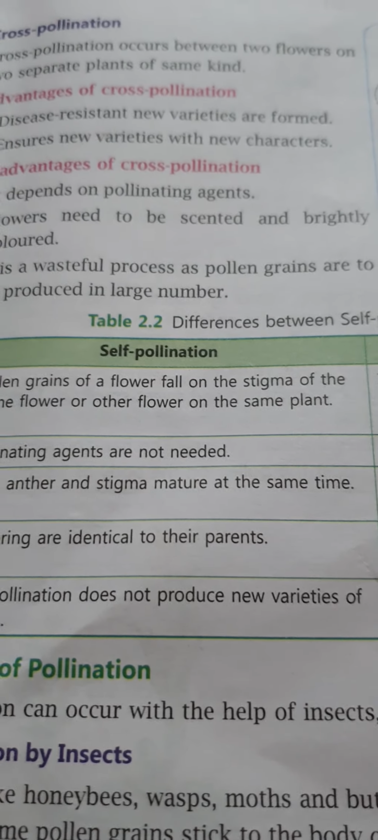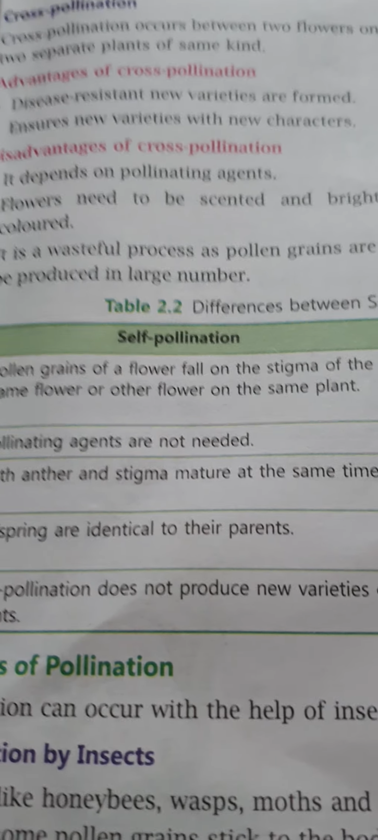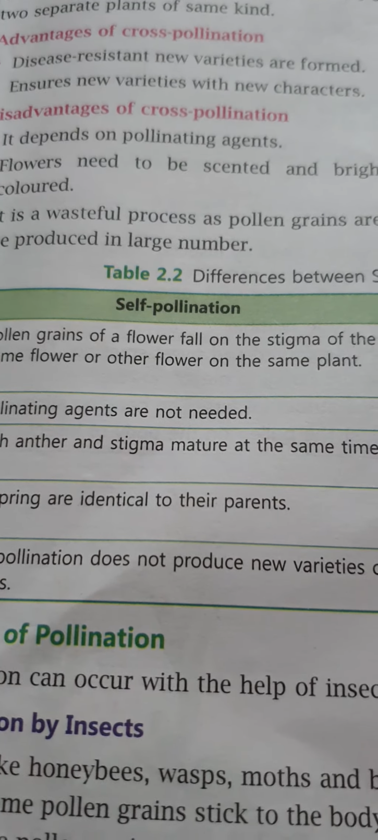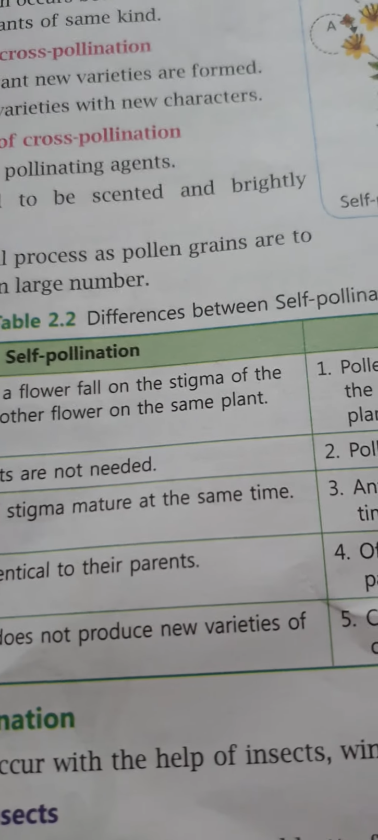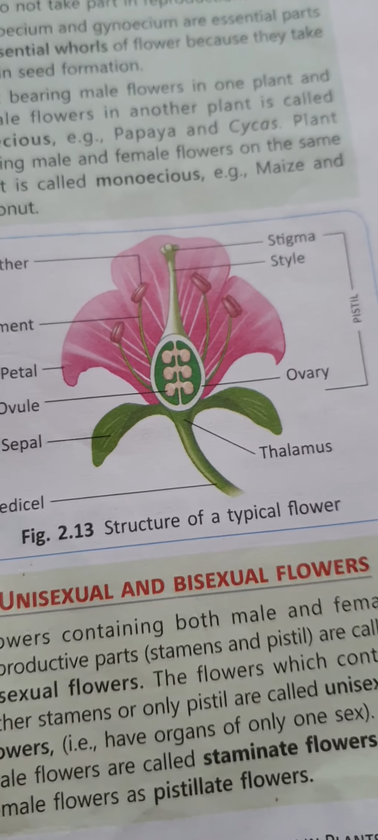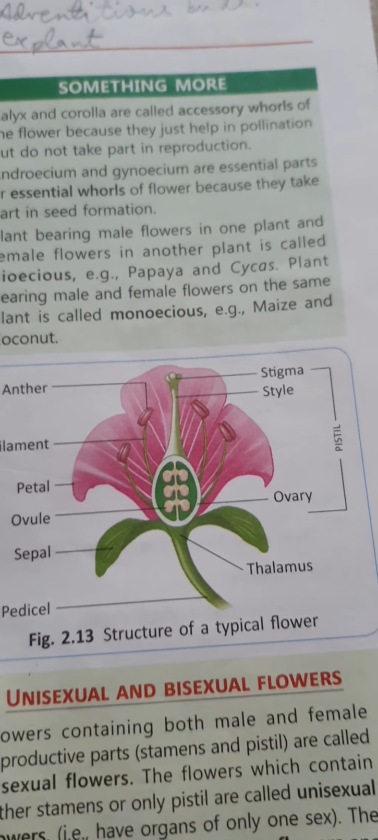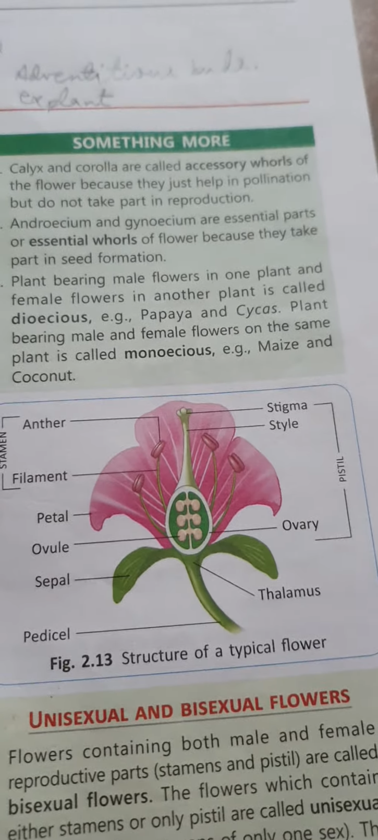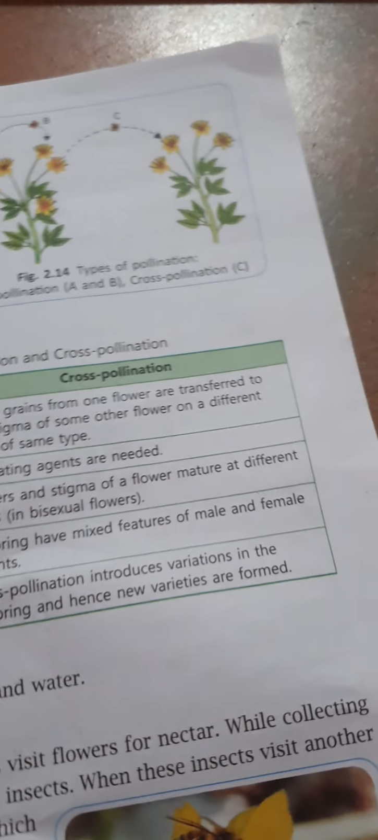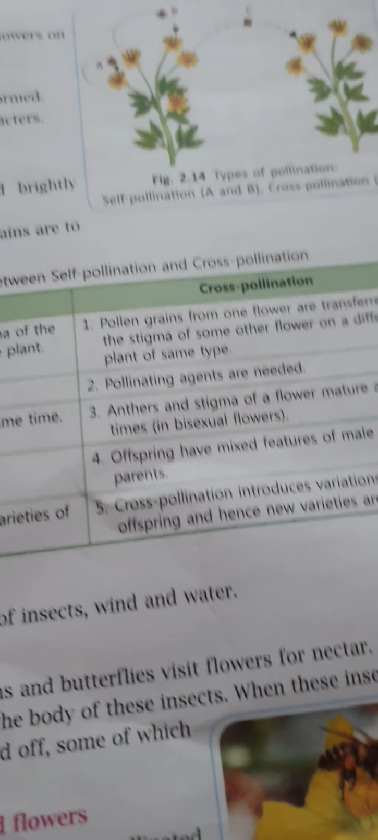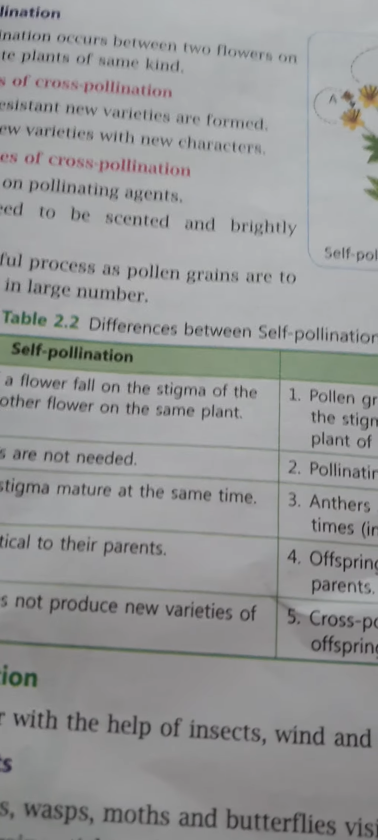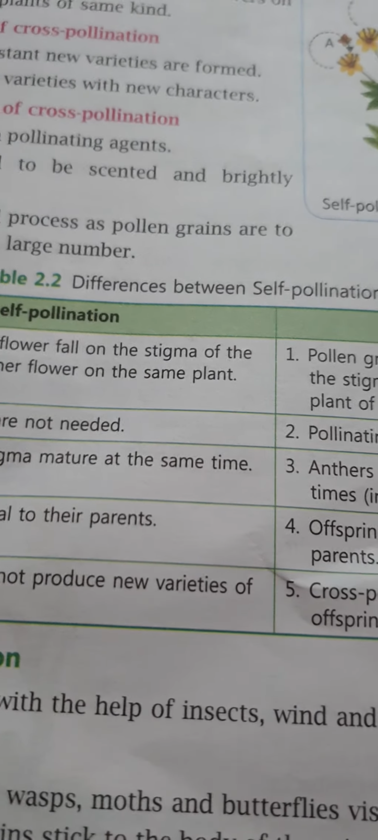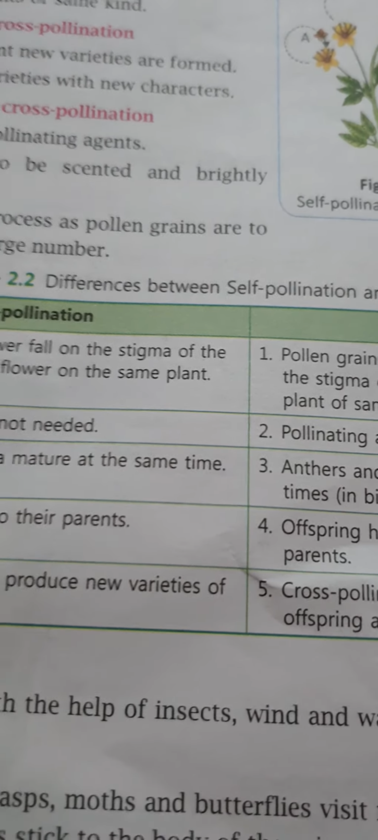All unisexual plants can reproduce through the process of cross pollination. Unisexual plants means what? It has been given in your book also. Unisexual plants means plants having flowers which contain either stamen or pistil. So all unisexual plants can reproduce through cross pollination because they bear only one reproductive part, either the male part or the female part.